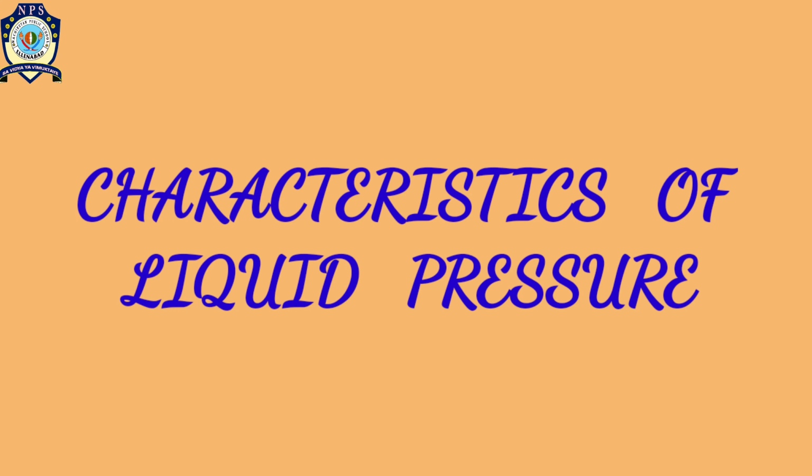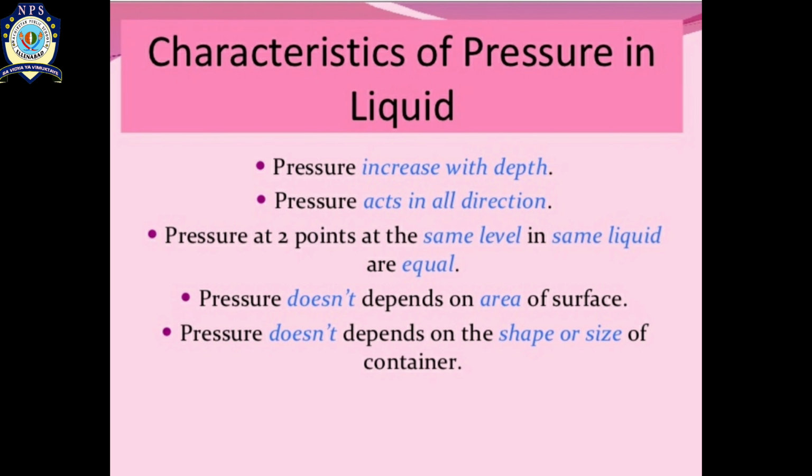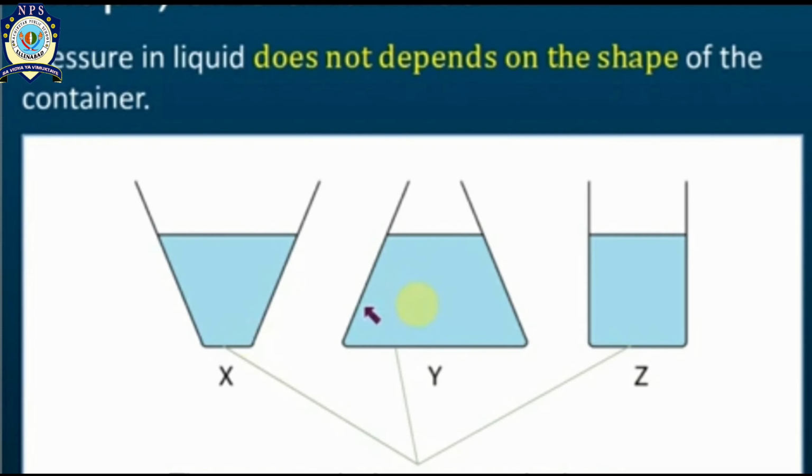Now let's learn some characteristics of liquid pressure. So the characteristics of liquid pressure are: pressure increases with depth. Pressure acts in all the directions. Pressure at two points at the same level in the same liquid is equal. Pressure doesn't depend on the area of the surface. Pressure doesn't depend on the shape or size of the container. Now let's learn the characteristics of the pressure in liquid through pictures.